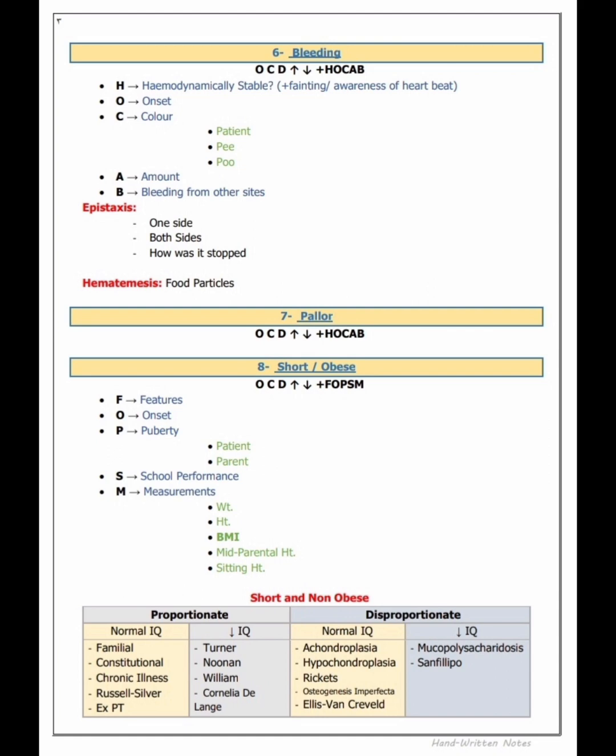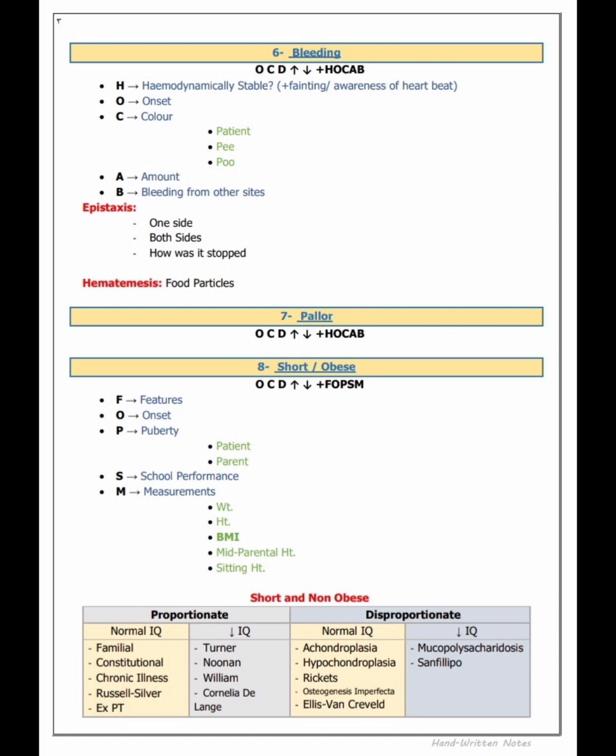Number 6 complaint, someone complaining of bleeding. What history will we take? First OCD: the onset, when this bleeding started, how long he has been suffering this bleeding problem, and whether there is any aggravating or inhibiting factor. Plus HOCAB. H for hemodynamically stable, plus fainting or awareness of the heartbeat.